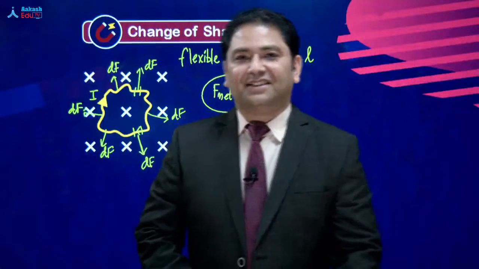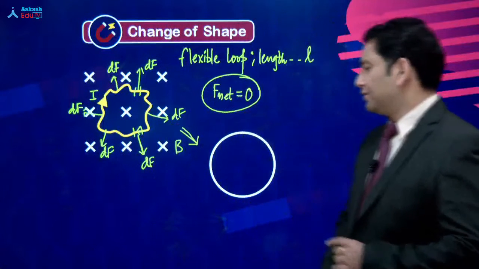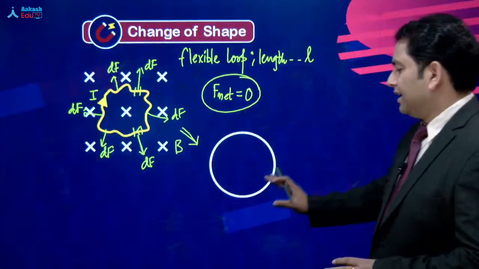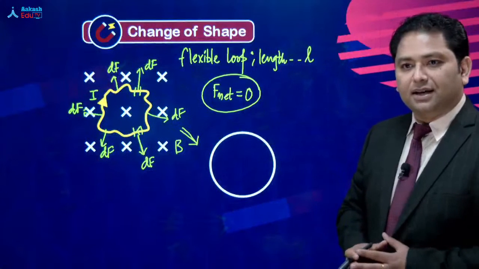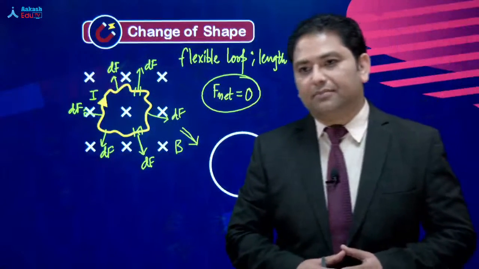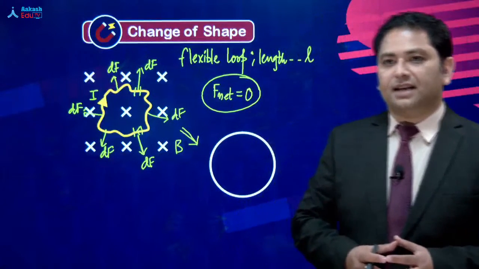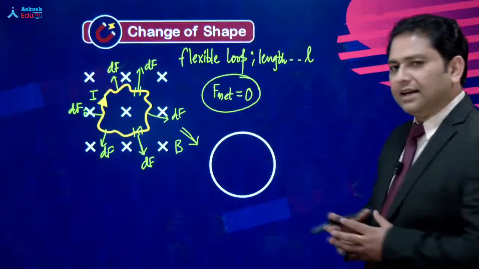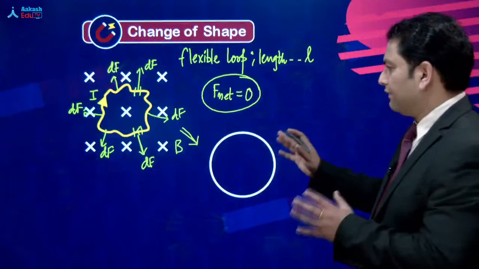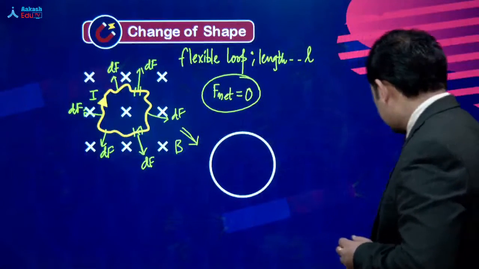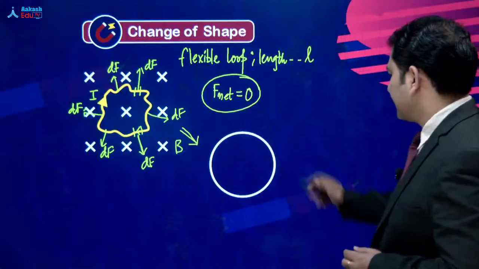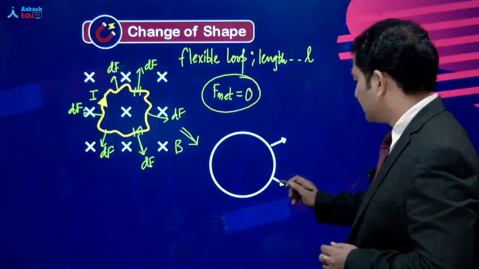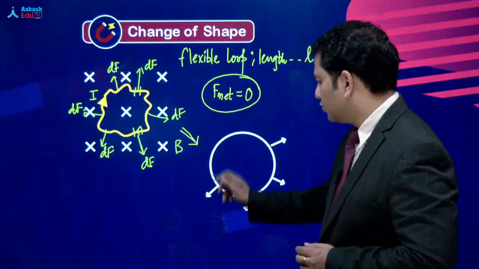ठीक है. So this is how we come, and you could see that the loop is going to be a circle. Yes, it will become a circle. That's a grace. अब आगे देखते हैं. ये सर्कल है, बट इसका ये मतलब नहीं है कि आप फोर्स लगना बंद हो गए. Of course, the force is acting, but all the forces will be acting radially outward.